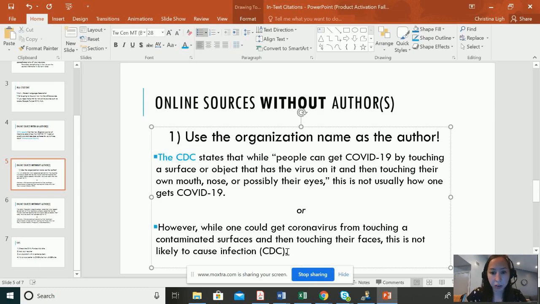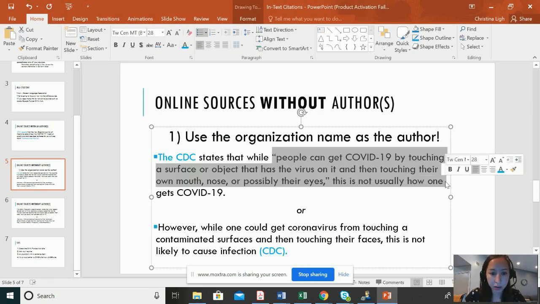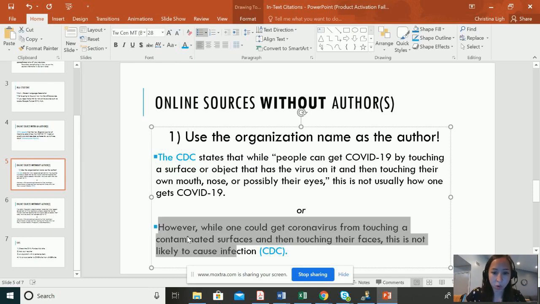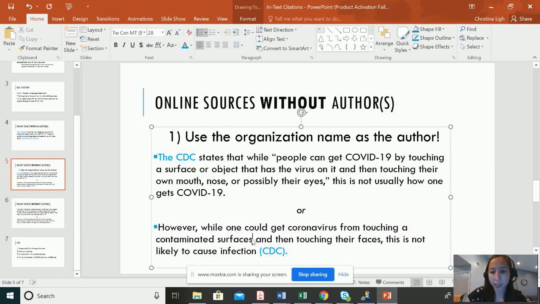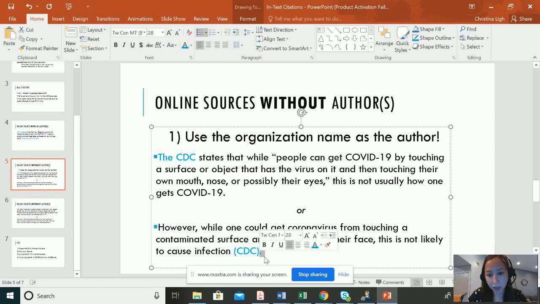I also wanted to include an example of me paraphrasing. So I'm going to paraphrase this quote right here. However, while one could get coronavirus from touching a contaminated surface and then touching their face, it is not likely to cause infection. And then I have to put the CDC in parentheses because I didn't put it at the front right here, okay? And again, like before, the period is going to go on the outside.